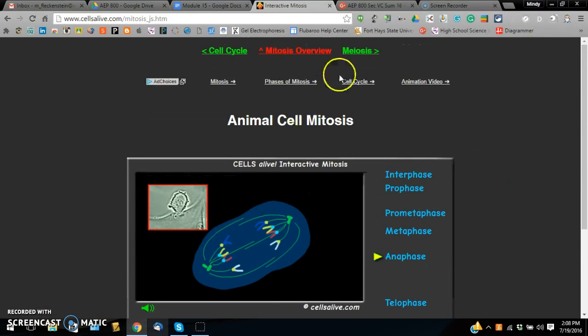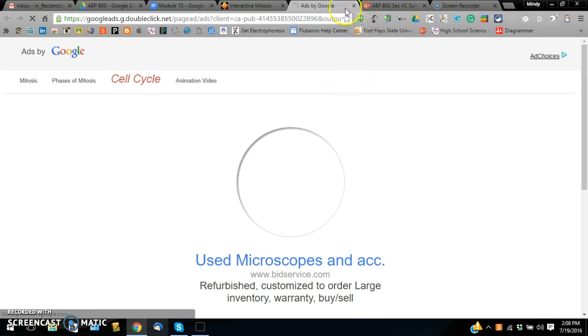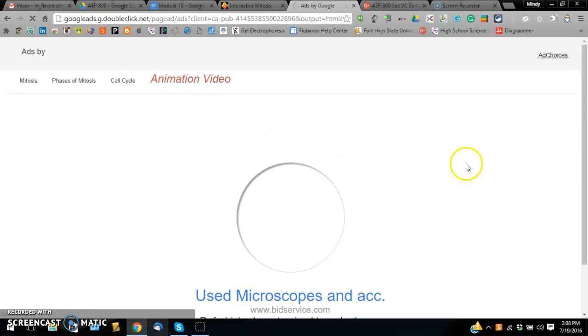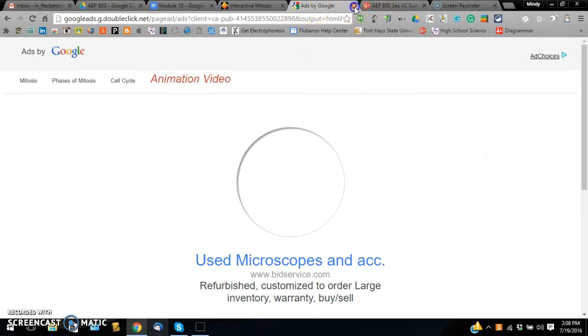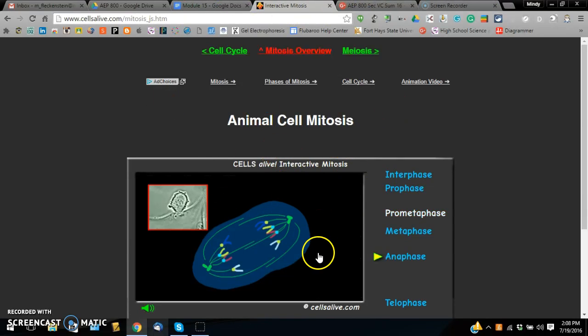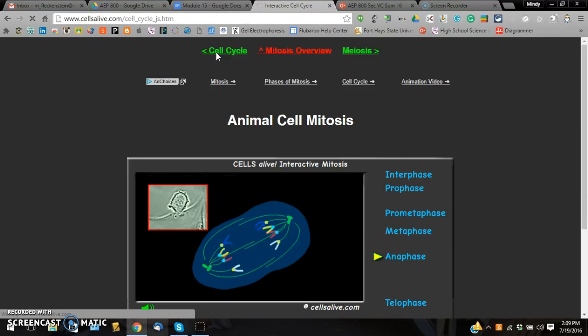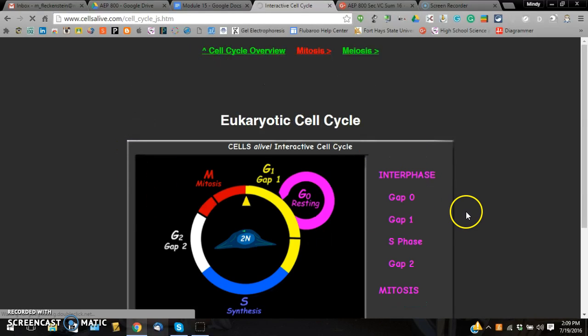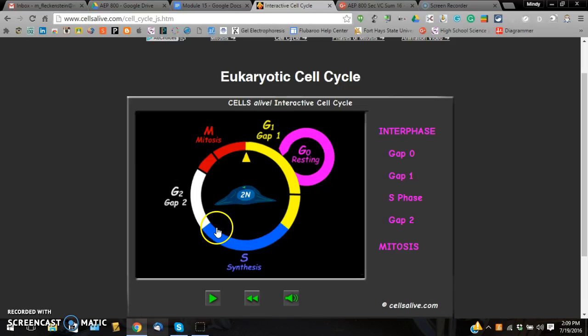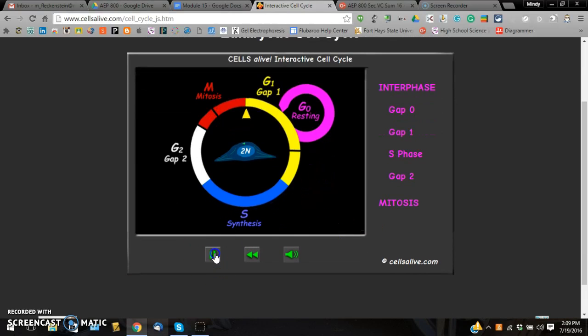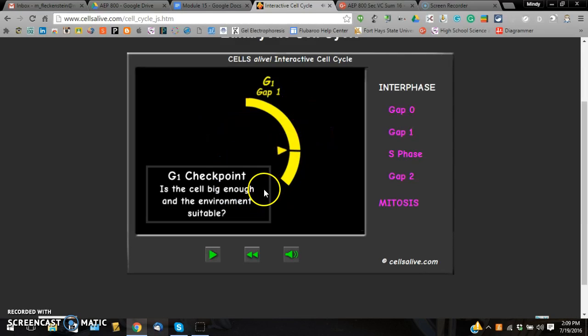To go back again, you can click on any of these to go back to just the cell cycle. Here is the cell cycle. We have the mitosis. Again, it will do the same thing. As you push play, it will go through and show what stage it's in.